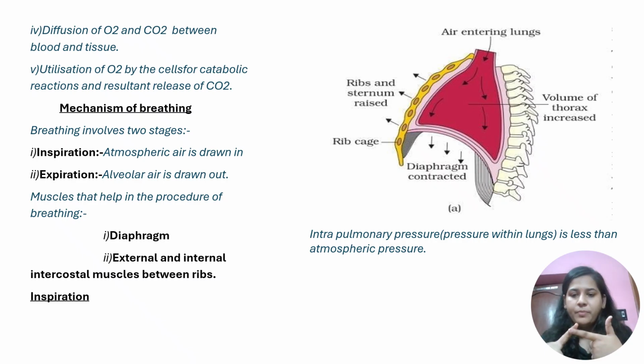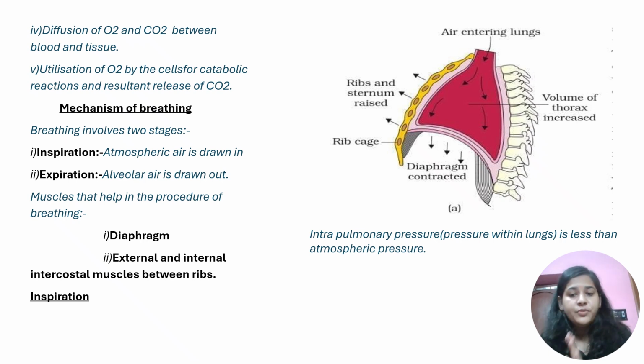Okay, then from there through blood, it will go into the tissues. In the tissues, by the process of respiration, carbon dioxide is released. So in the tissue, what happens? Again, oxygen is given out of the blood, carbon dioxide is taken in. This carbon dioxide will go into the lungs and then it will be thrown out through breathing. Okay, and at last, what happens?